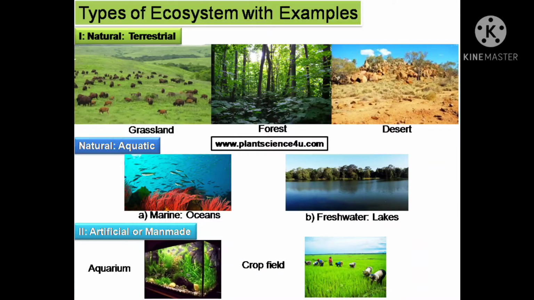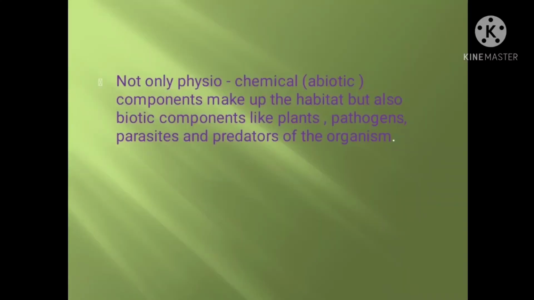But here we have to remember that not only the physicochemical components, meaning the abiotic components, make up the habitat of the organism, but the habitat also includes biotic components such as the plants, pathogens, parasites and predators of the organism. Over a period of time, the organism, through natural selection, evolved adaptations to optimize its survival and reproduction in its habitat.